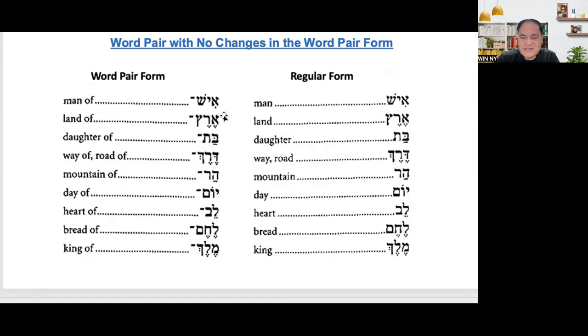For derek, way, road, derek, way of, road of. Mountain, har, mountain of, the same thing. Yom, day, yom, day of. Lev, heart, lev, heart of. Lechem, bread of. Melech, king, melech, king of.